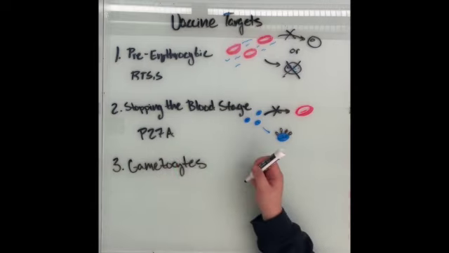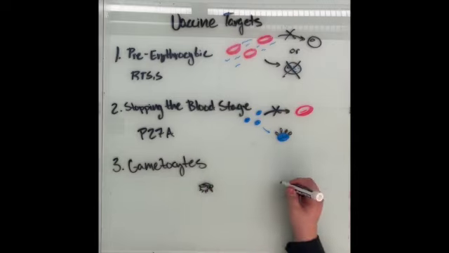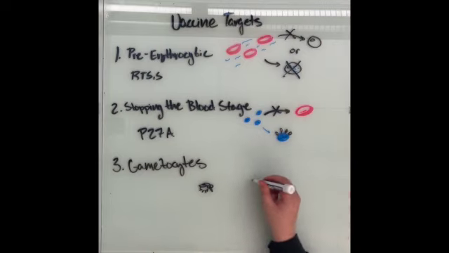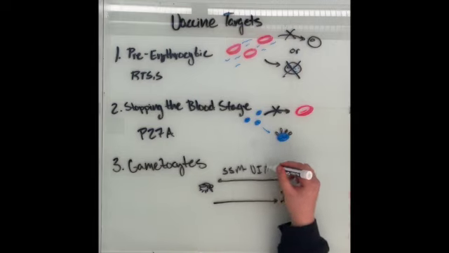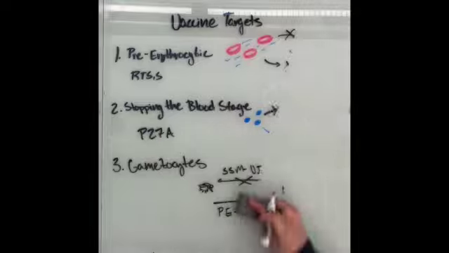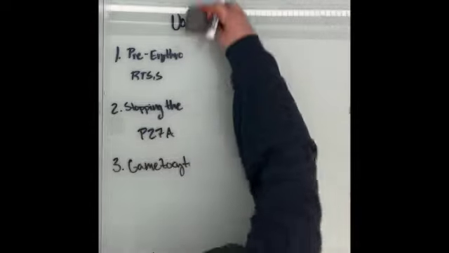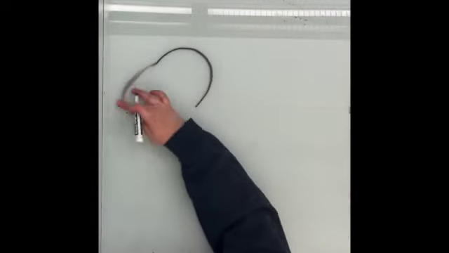And then we have our third target, which targets specifically gametocytes, specifically the constant transmission between humans and mosquitoes. There are two types of these vaccines, and these vaccines are known as vaccines to interrupt malaria transmission, also known as VIMTs. Our first type is the SSM VIMT, which is the sexual, sporogonic, mosquito stage. And we have our second, which is the PE, the pre-erythrocytic. Those are the least successful vaccines so far.